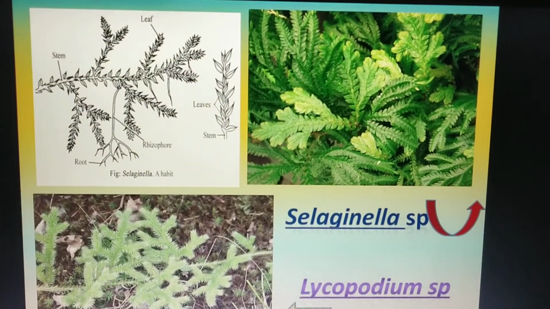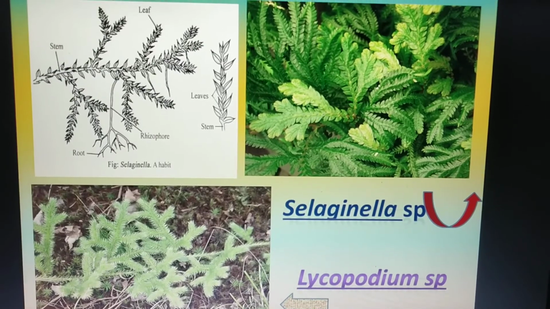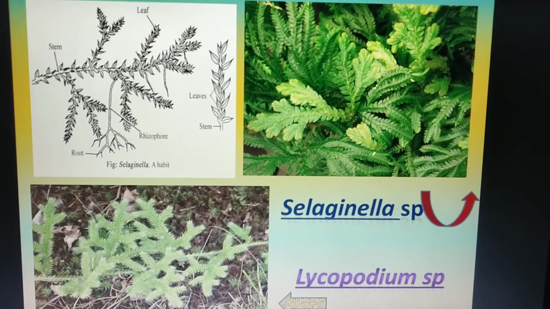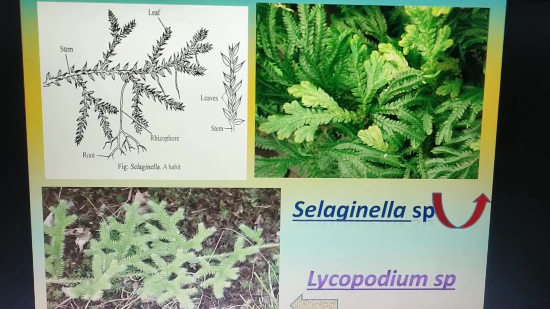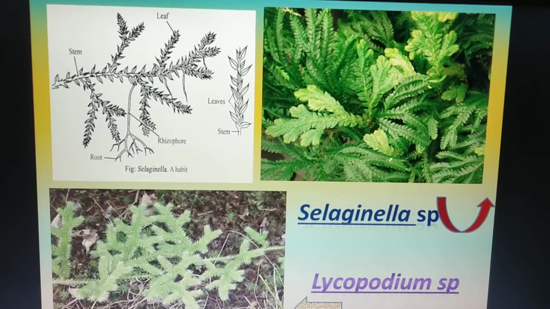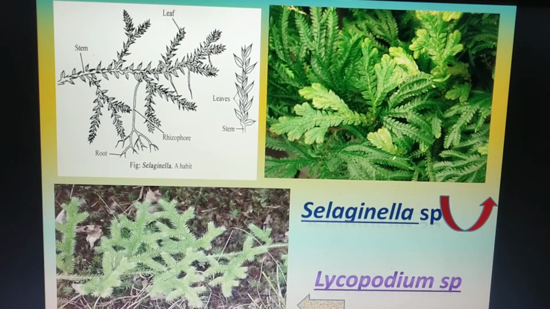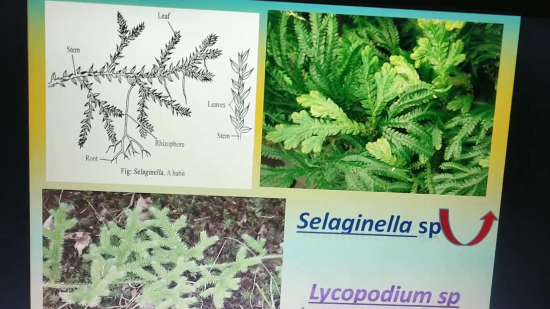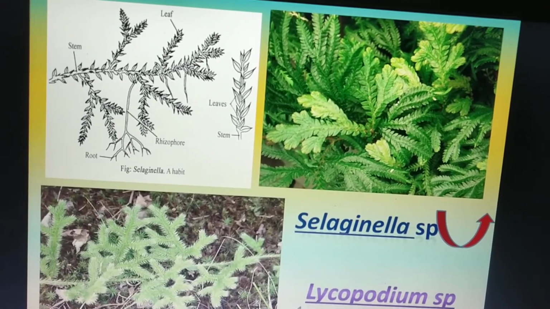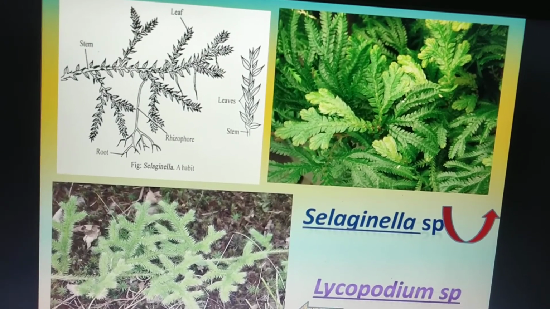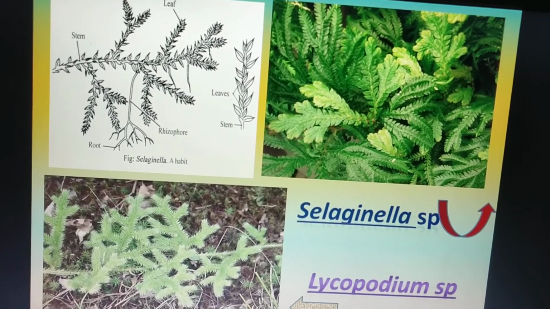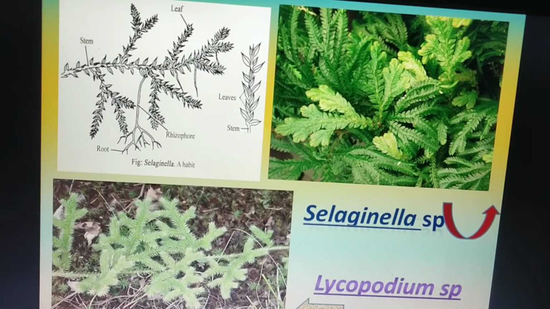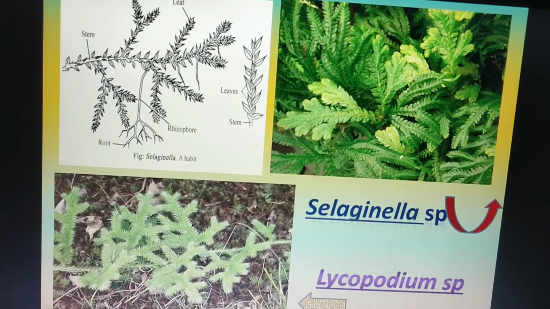In this slide I have shown pictures of the two living genera of this group, Selaginella and Lycopodium. If you focus first upon Selaginella, the left side is a diagrammatic representation and on the right side is an actual Selaginella plant. Starting with the root, the root of the young sporophyte is like a primary root, and others are adventitious, usually at the tips of the rhizophores.